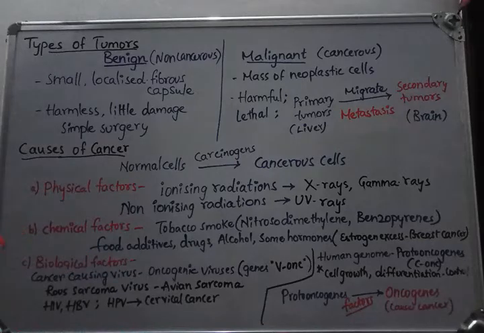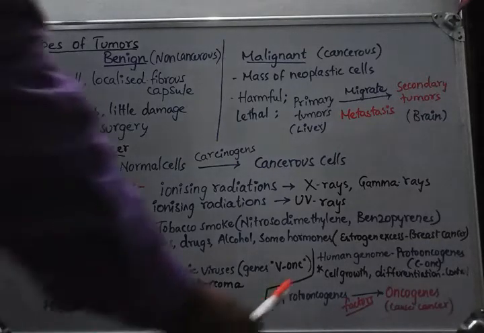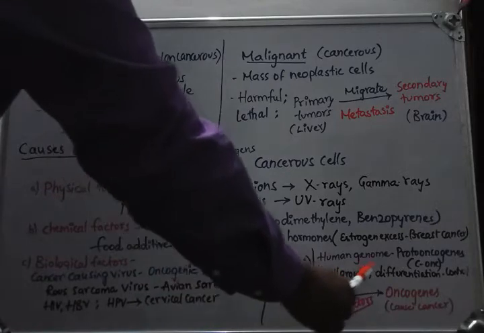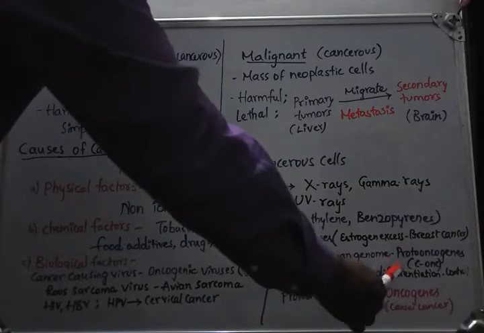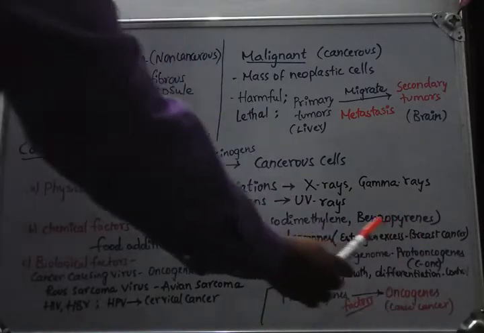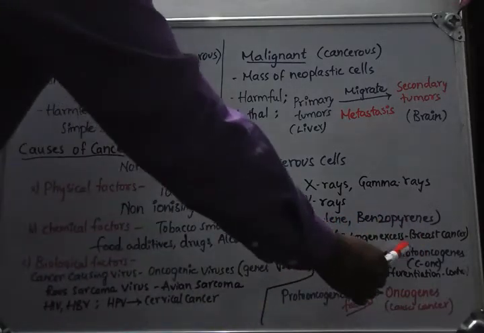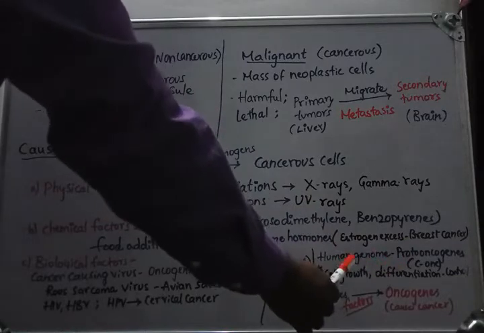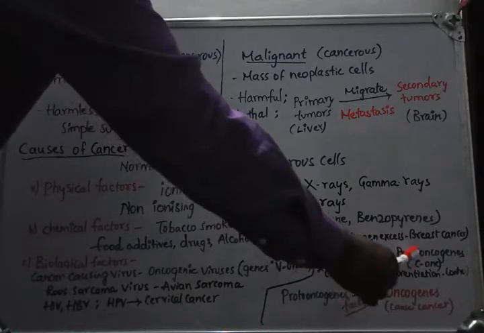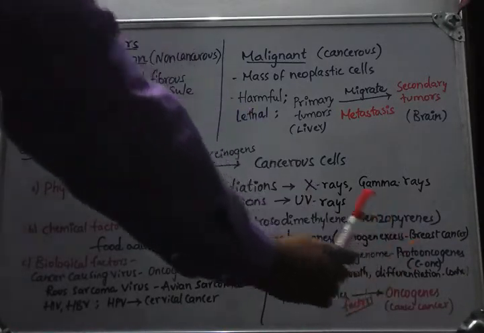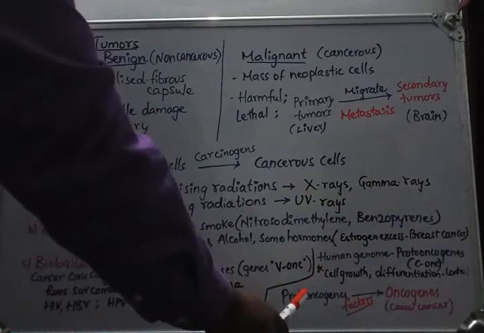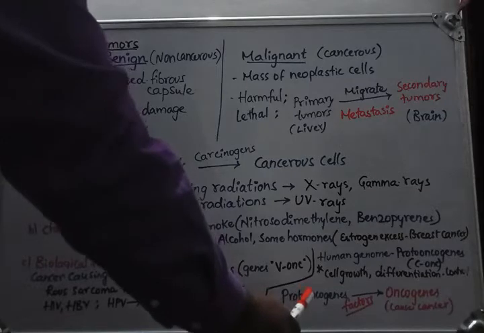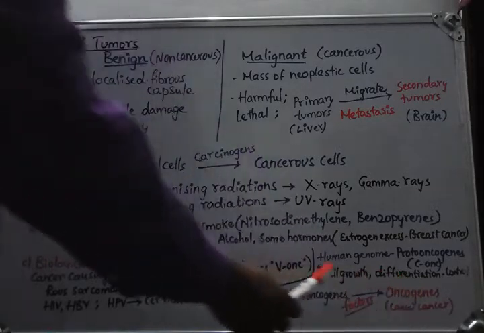The proto-oncogenes are important to our body so that cell growth, cell differentiation, cell division, everything will be controlled by these proto-oncogenes. They are nothing but protectors of our body from cancers. So this happens in normal condition. When the proto-oncogenes are mutated or changed, then there is a problem of cancer.